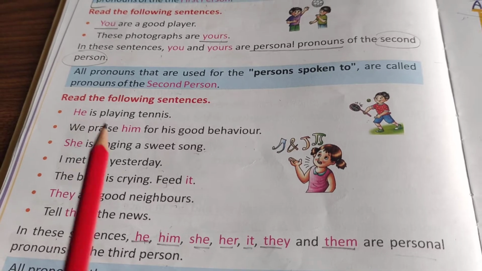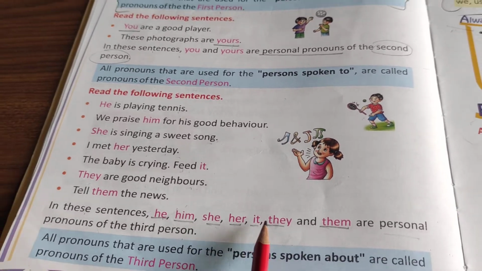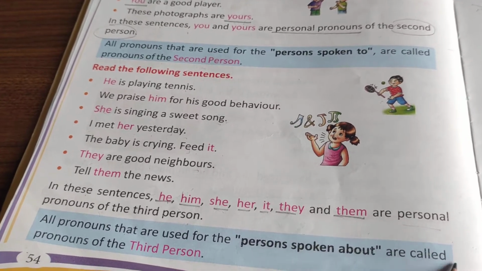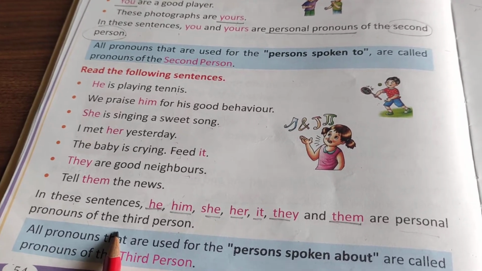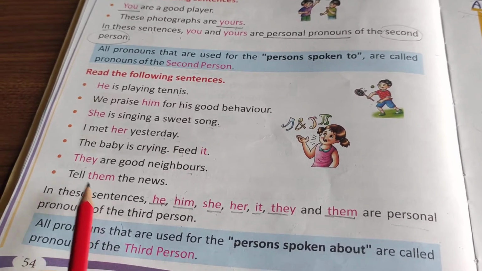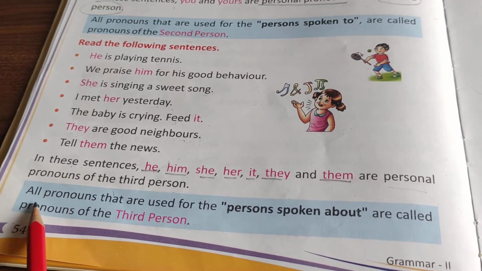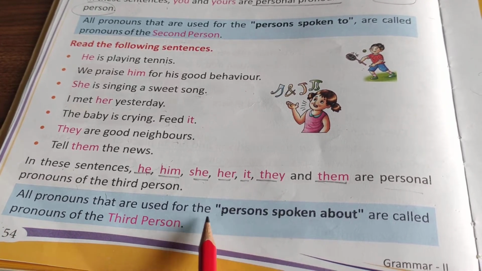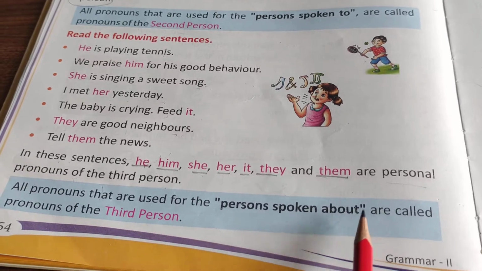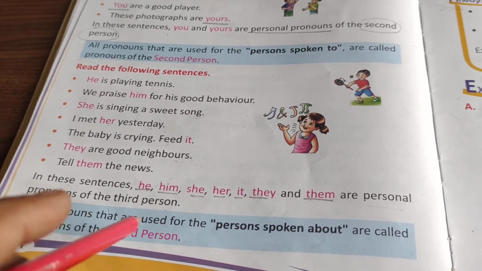Is that clear? So here also the words he, him, she, her, it, they and them are personal pronouns of the third person. Now all these words which are written in red color here are the personal pronouns of the third person. Okay, so all pronouns that are used for the persons spoken about are called pronouns of the third person. So I hope that you all have understood till here very nicely.